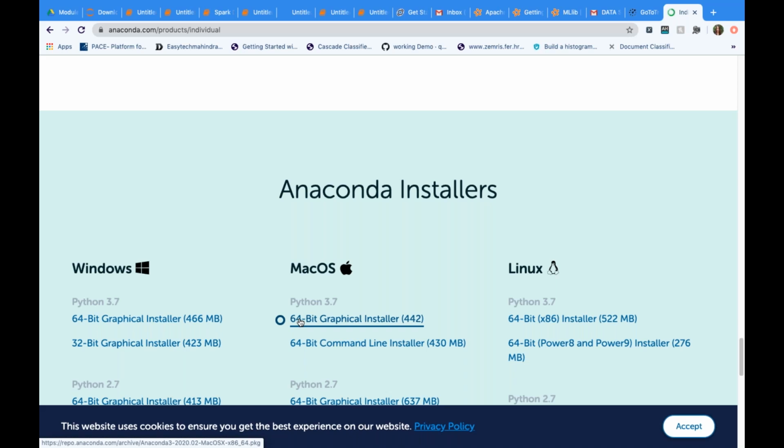Once it is downloaded, you have to do nothing. Just click next, and finish. No change, nothing, right? By default, if you are a Windows user, it will be installed in the C drive. If you want to change the drive during installation, it will ask you the path and you can do that. Otherwise, it will install in the C drive. So that's what you need to do, and you are done. So your Python installation is done. This is what we covered in the last class.